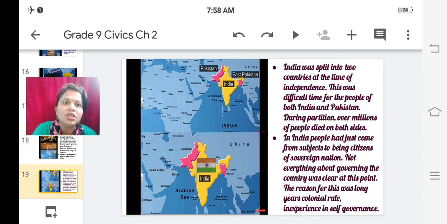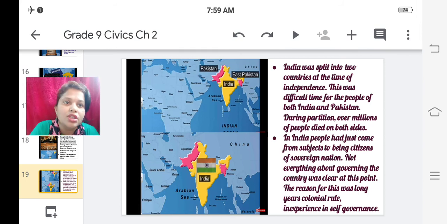India was split into two countries at the time of independence. We are very aware of our own history. When India became independent in 1947, it was split into two countries, namely India and Pakistan. Observe both the images. This was a difficult time for the people of both India and Pakistan. It was not very easy. India got split into two countries, but it was not at all easy for the people of India to get split into two parts.